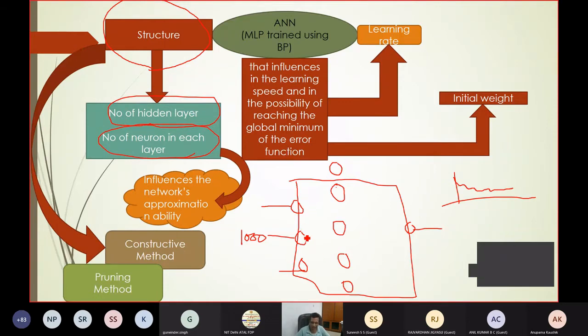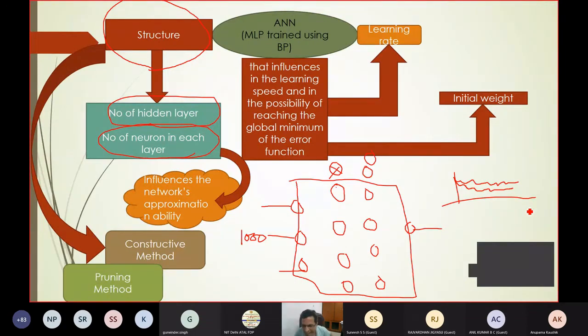Then you again run another all 1000 patterns. You may get another set of error. I don't know whether the error will improve or the error will increase. If it increases, then you say no, I should not go for this. Then you increase another layer with 4. Then observe. Okay. Then increase another neuron, observe. Then increase another neuron, observe how it is performing.